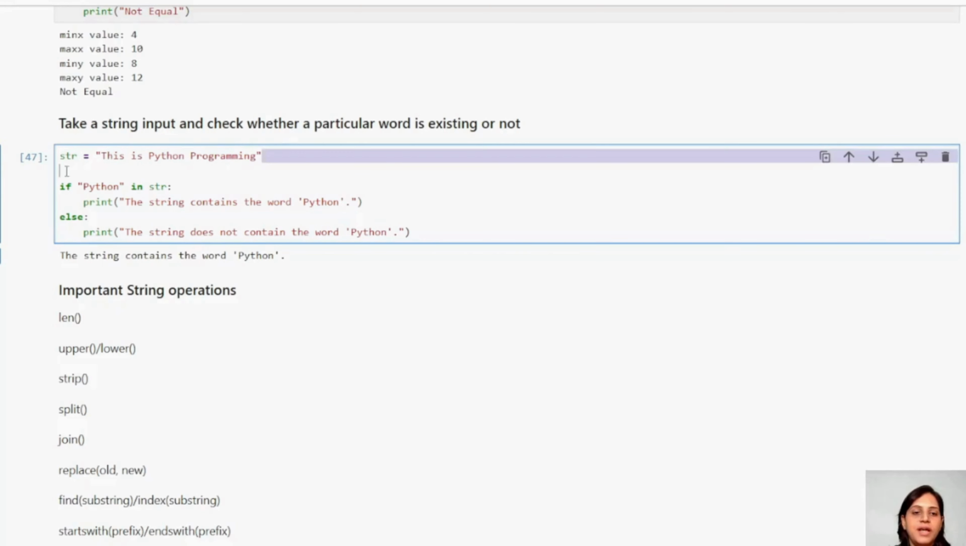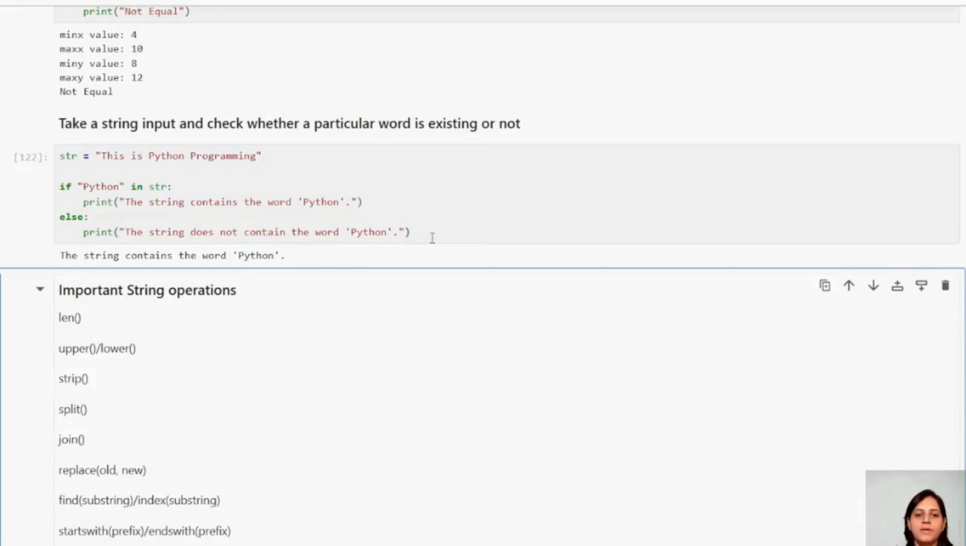So see, here I have taken a string value: this is Python programming. What I'm trying to do here, guys, just observe. I want to know if Python is present in the string or not. If it is present, then it will print: the string contains the word Python. Else, the string does not contain the word Python.